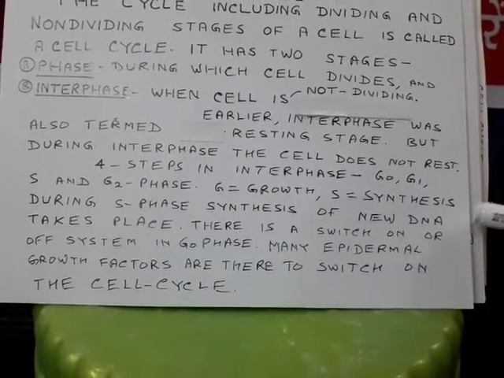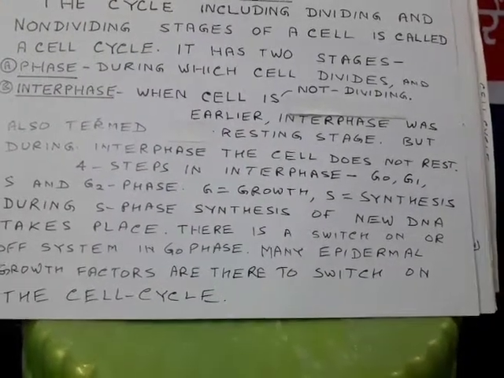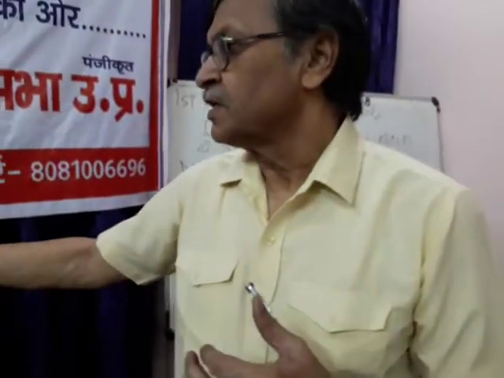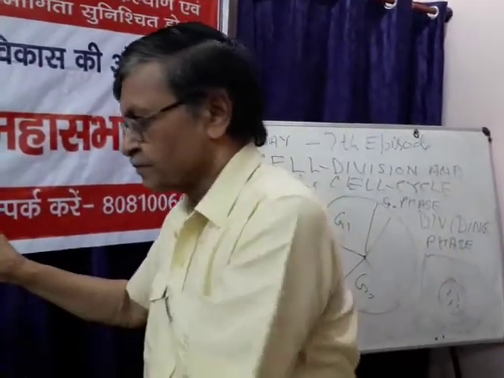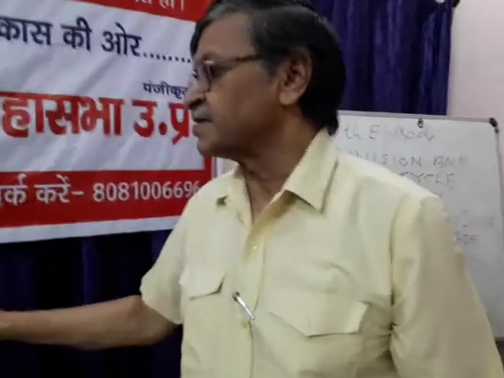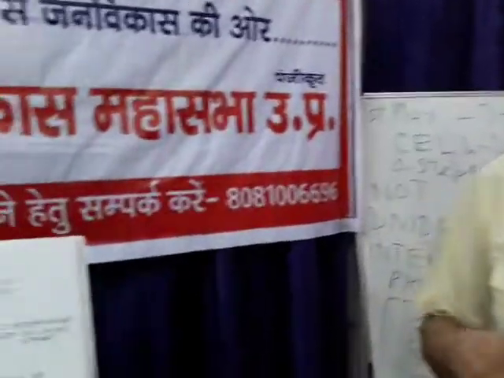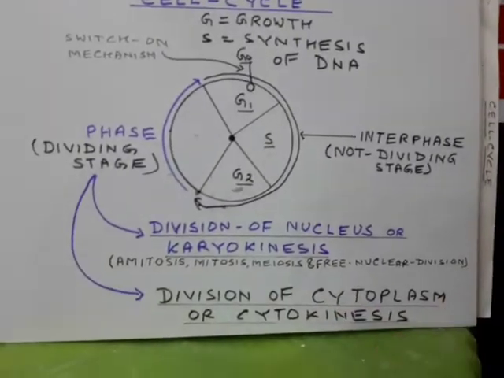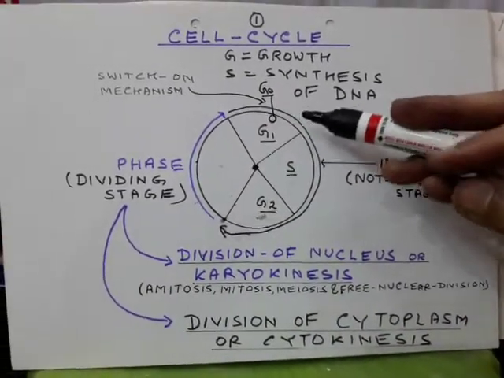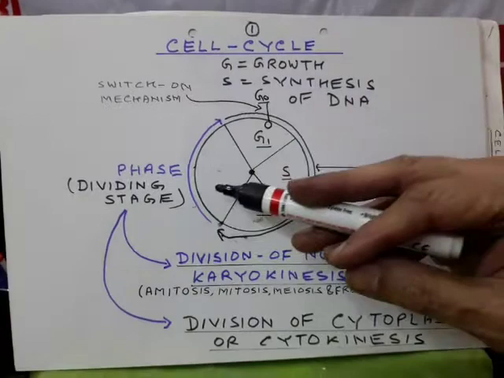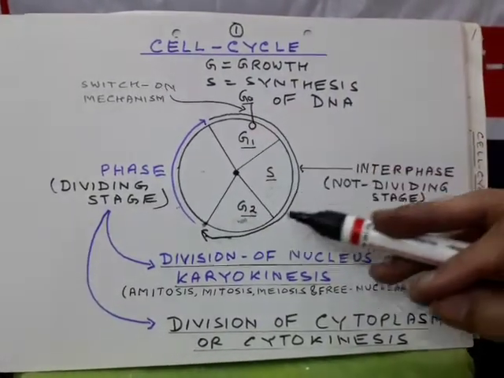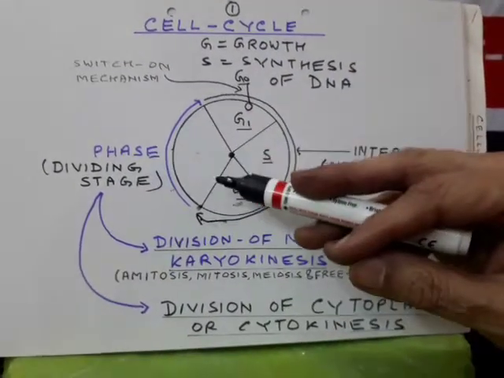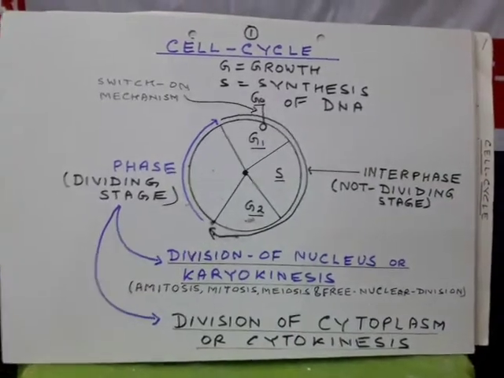During S phase, synthesis of new DNA takes place. And this is the cycle having G0 stage, G1, S and G2 phase, and there is M phase or dividing stage.